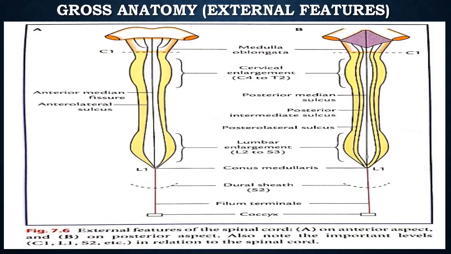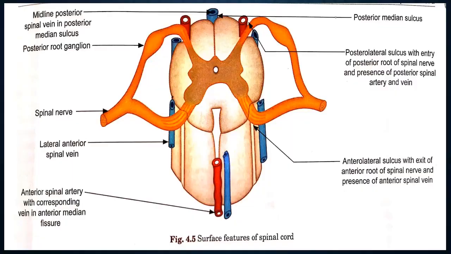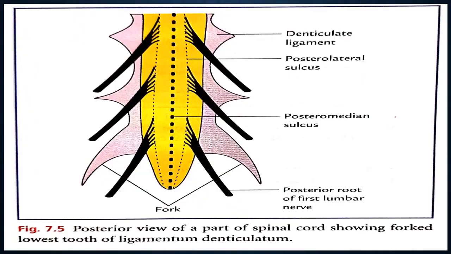Gross anatomy was already discussed. Now, posterior view of the spinal cord showing the forked lowest tooth of the ligamentum denticulatum. This is the posteromedian sulcus and this is the posterolateral sulcus. In between the posteromedian and posterolateral sulcus, the area is the posterior area.